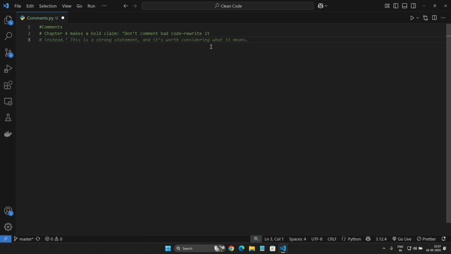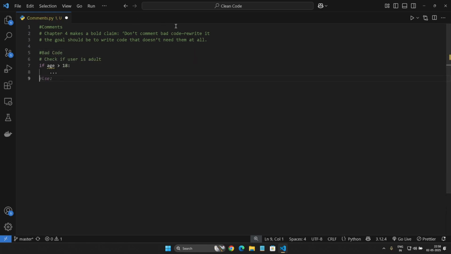rewrite it. So we should write code in such a way that we shouldn't be writing comments, but the code should be self-explanatory. Uncle Bob explains that most comments are compensations for poor code, not an enhancement. While some comments are necessary, the goal should be to write code that doesn't need them at all. So this is an important point to note. We should not write comments unless it's necessary. Let's take a look at an example of bad code.